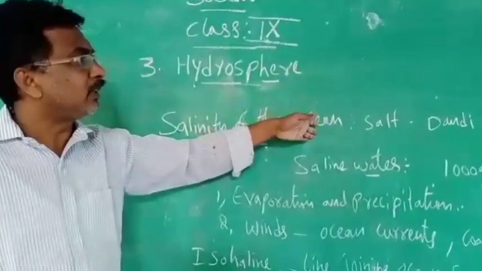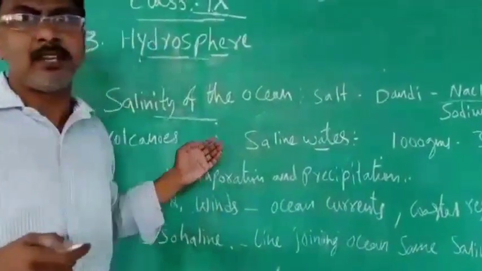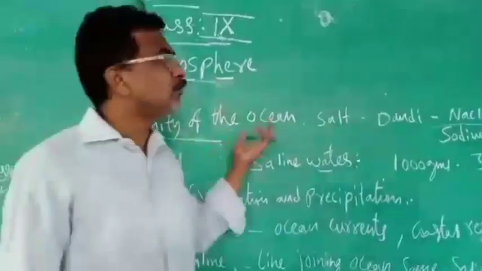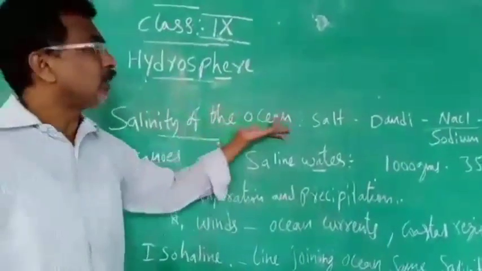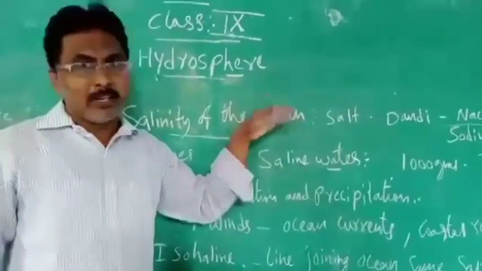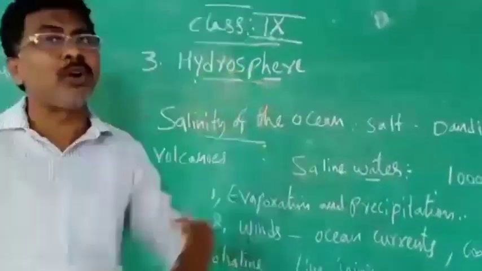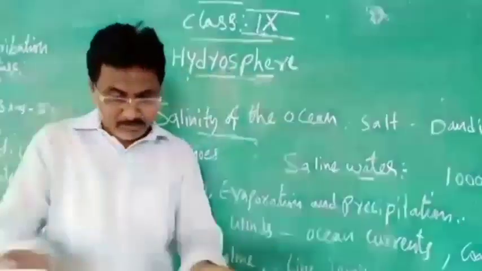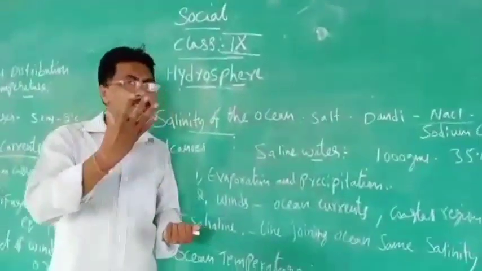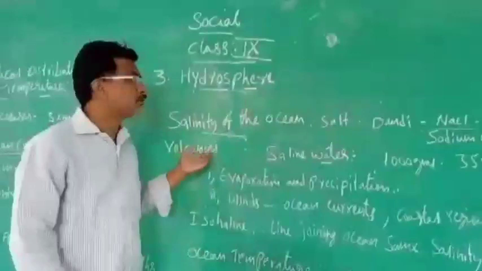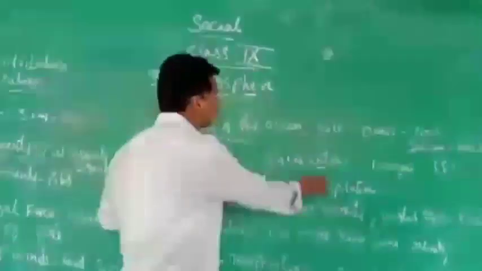And salt is nothing but NaCl. In your science, chemistry will be there, with equations and calculations. NaCl means sodium chloride. And here another point will also be there. I told you now that the runoff water is carrying some minerals. But there is another reason why the ocean water is salty: on the sea floor, volcanoes erupt. Because of the eruption of volcanoes in the ocean, some salts are also present. And next, you see saline water. Saline water is salt water.